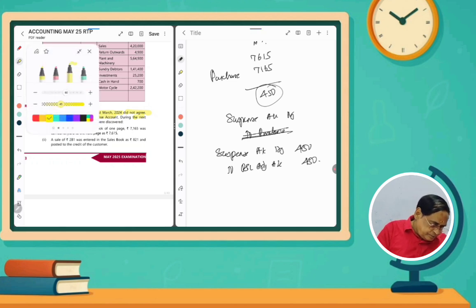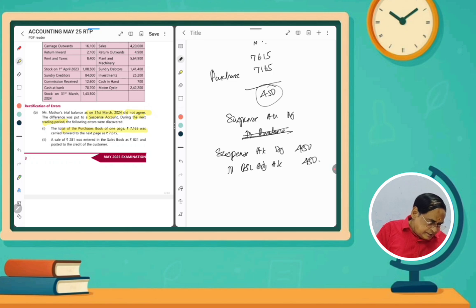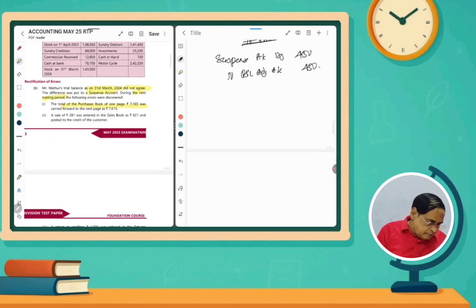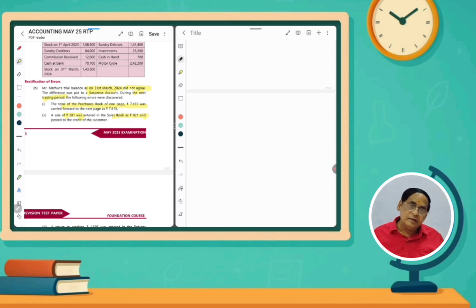And then next, a sale of rupees 281 was entered in the sales book as 821 and posted to the credit of the customer. What is the entry actually? Actually, the sales amount is 281, and the sales account should be credited with the actual amount, but we didn't do it.